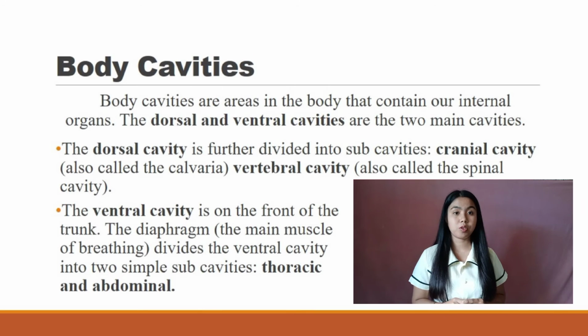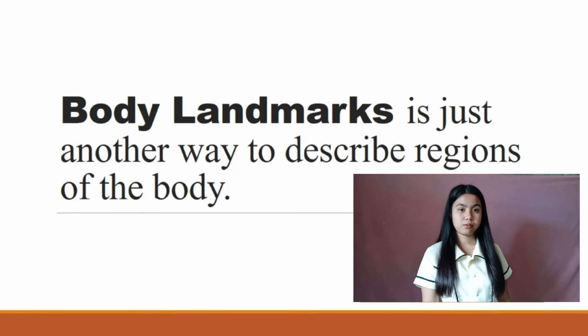And this is made up of the thoracic cavity and the abdominopelvic cavity. The abdominopelvic cavity is further divided into the abdominal cavity and pelvic cavity, but there is no physical barrier between the two. Body landmarks is just another way to describe regions or parts of the body.